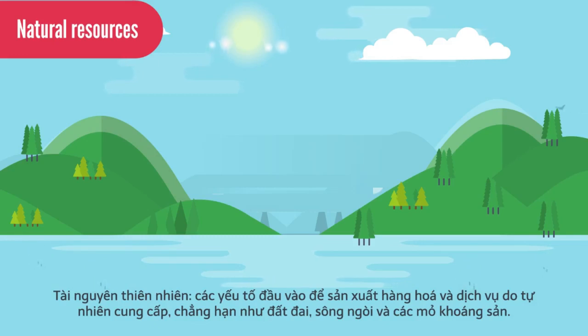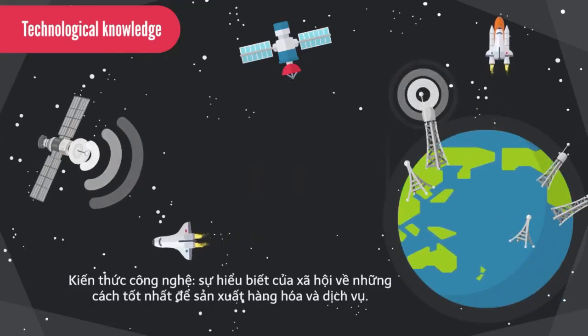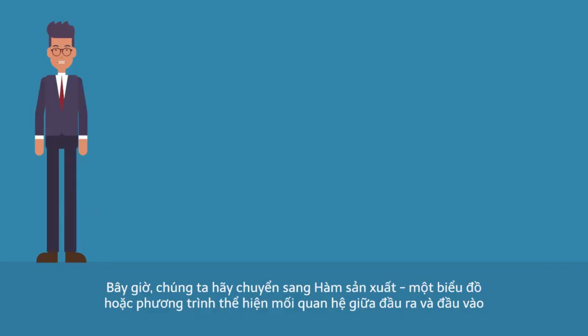Natural resources, the inputs into the production of goods and services that are provided by nature, such as land, rivers, and mineral deposits. Technological knowledge, society's understanding of the best ways to produce goods and services.